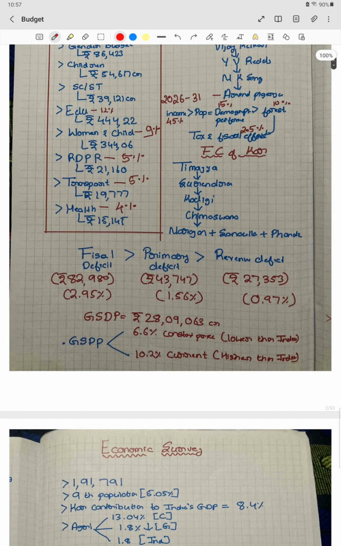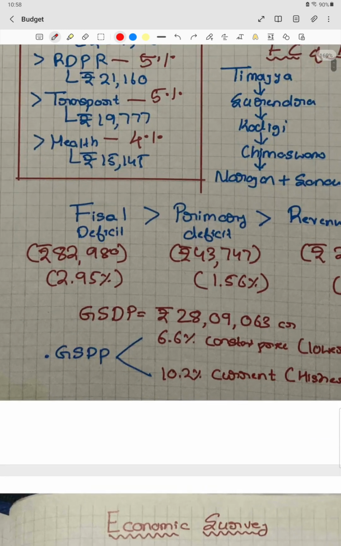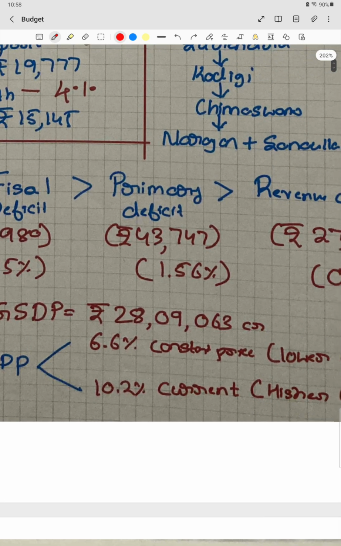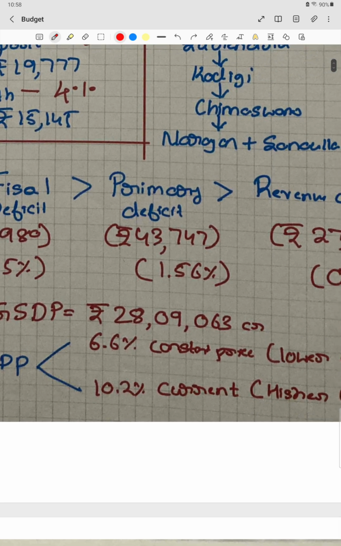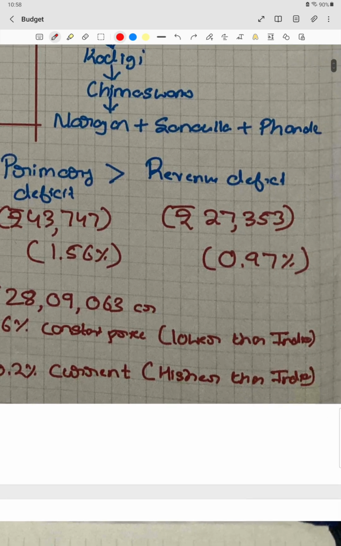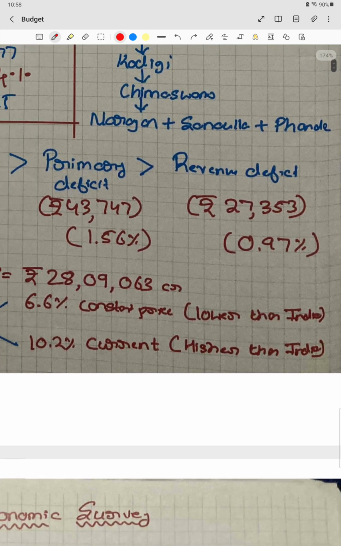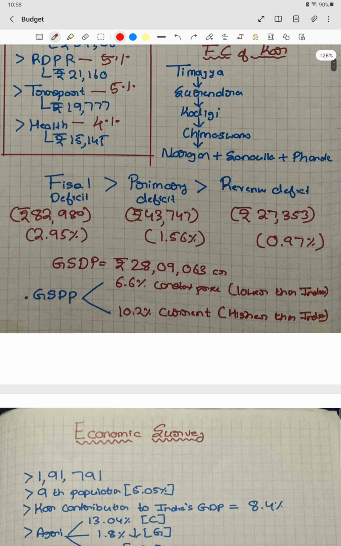So basically, what is the fiscal deficit in terms of percentages? 2.95%, and for the primary deficit it is 1.56%, and for the revenue deficit it is 0.97%. If you know about the FRBM Act, you know the target is to reduce the fiscal deficit to less than 3%, and the revenue deficit to make it 0. So based on that only we can arrange this. Revenue deficit will be near to 0, so it will be at the last. Then we have the first, fiscal deficit, which is really difficult to reduce, and in between we will have the primary deficit.